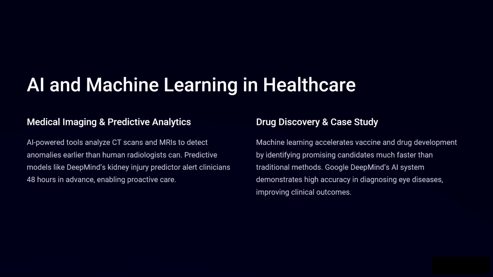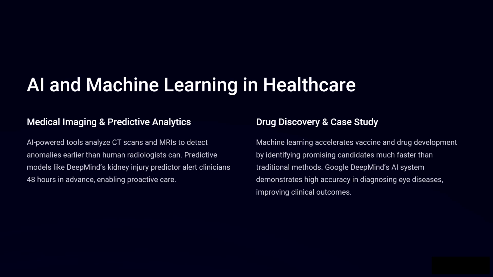AI and machine learning in healthcare. Medical imaging and predictive analytics. AI-powered tools analyze CT scans and MRIs to detect anomalies earlier than human radiologists can. Predictive models like DeepMind's kidney injury predictor alert clinicians 48 hours in advance, enabling proactive care.